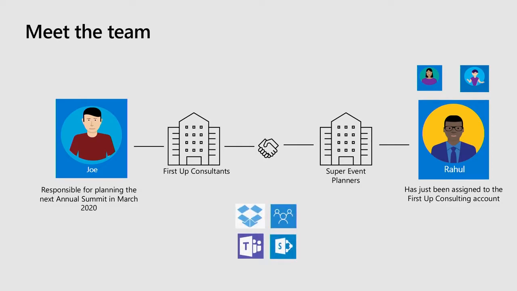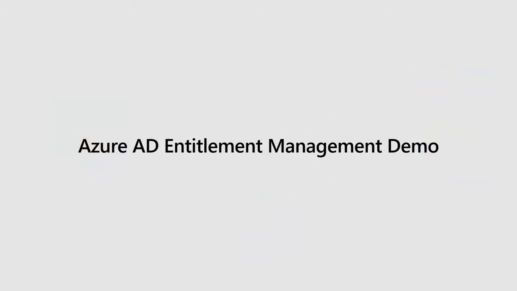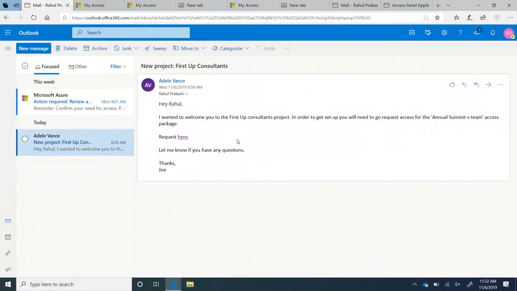So as part of the relationship with Super Event Planners, there's going to be a team of folks from that organization that are going to start helping out with planning. They're going to need access to a bunch of different stuff. So they may need access to Dropbox, to Teams, to SharePoint, to groups, a ton of other resources. I've worked with my IT team to help set up a process to help govern how these new users from Super Event Planners can come and start to get access in one place without me having to know who it is. So we're going to jump into a demo of Azure AD Entitlement Management and how that can work.